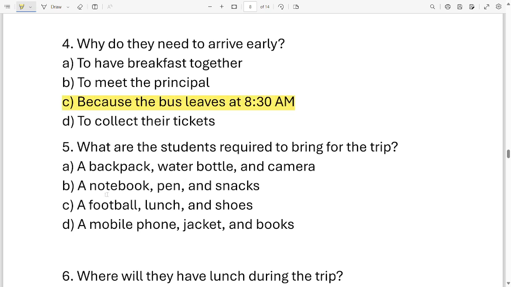Next question. What are the students required to bring for the trip? Options are a backpack, water bottle and camera. Next, a notebook, pen and snacks. Next, a football, lunch and shoes. And the last, a mobile phone, jacket and books. These are the four options. Which one of them is correct? It is option B, a notebook, pen and snacks.